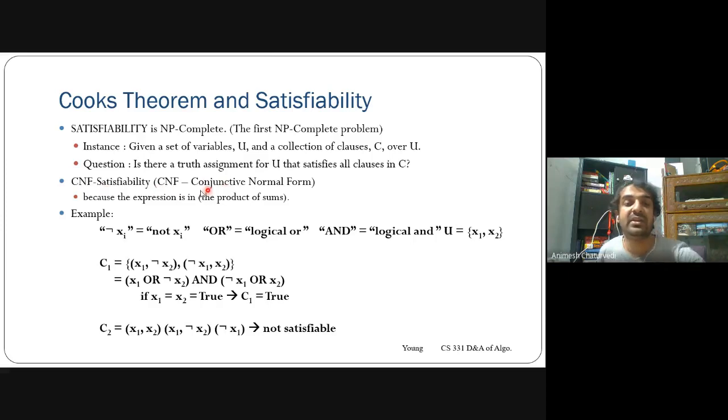He defined CNF satisfiability, meaning conjunctive normal form, because the expressions can be written as a product of sums, and an example can be taken like this. I hope that you already know the symbol not xi, logical or, and logical and. I'm assuming that you know about them.